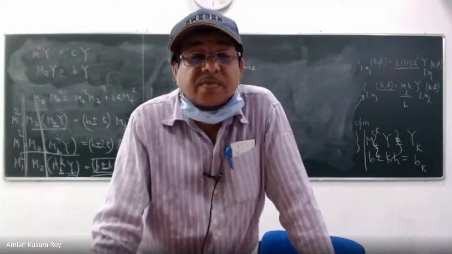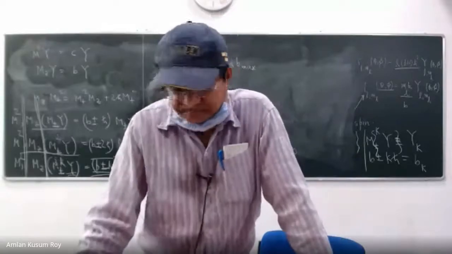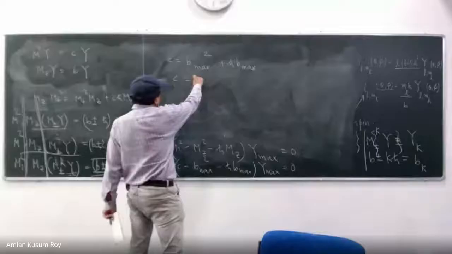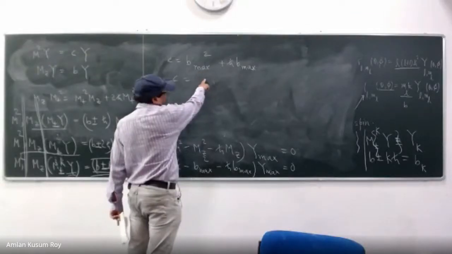Tahiti? Yes, sir. Tell me, what will it be? Can you say? Yes, sir. It will be like that only. We are going to commute M plus M minus Y min. So, what will be eventually here? What should I write here?